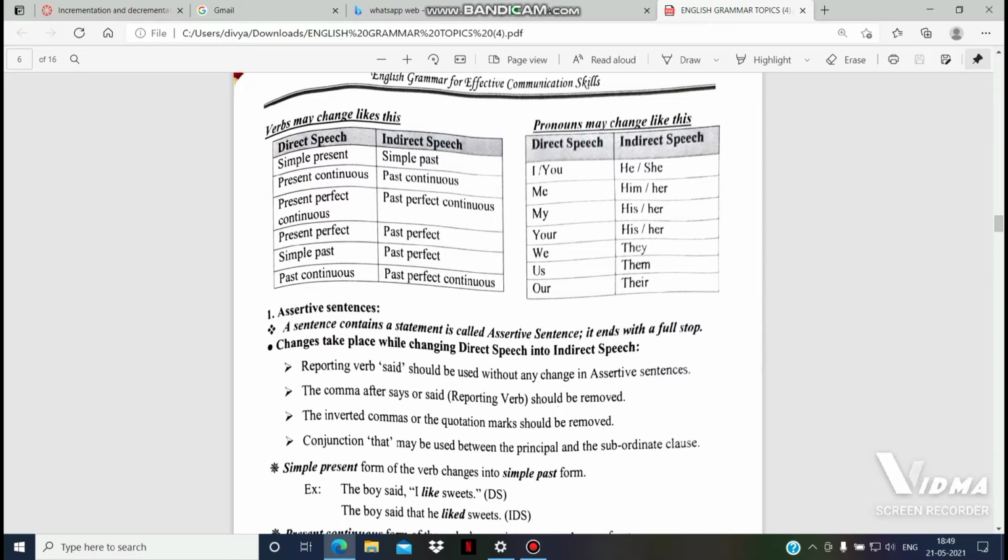What is meant by a principal clause? A principal clause can make complete sense by itself, and it does not depend on any other clause. So it is known as a principal clause. A subordinate clause also makes complete sense but depends on another clause, so it is also known as a dependent clause. That is the difference between principal clause and subordinate clause. Between the principal clause and subordinate clause, we use a conjunction. Conjunction means combining sentences. So we have to use the conjunction called that.